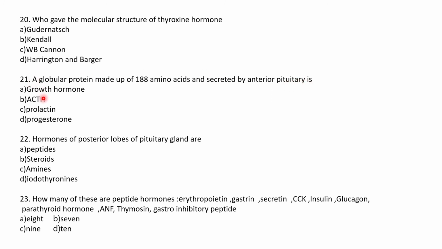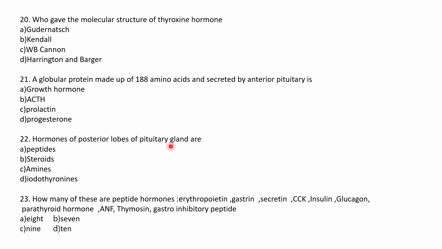A globular protein made up of 188 amino acids and secreted by anterior pituitary. Now if you look at all these hormones, prolactin, it has around 194 to 199 amino acids. So this cannot be the answer. Progesterone again is a steroid hormone, so it cannot have amino acids. ACTH, it has only 39 amino acids. So we go with the first option, growth hormone.